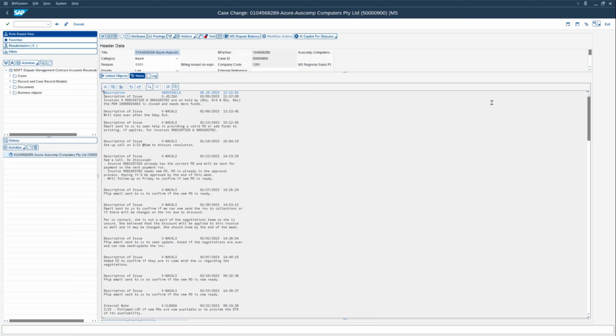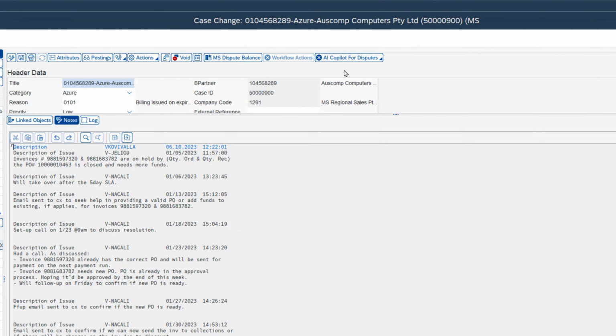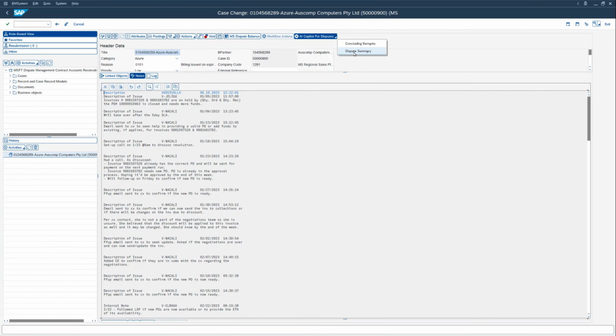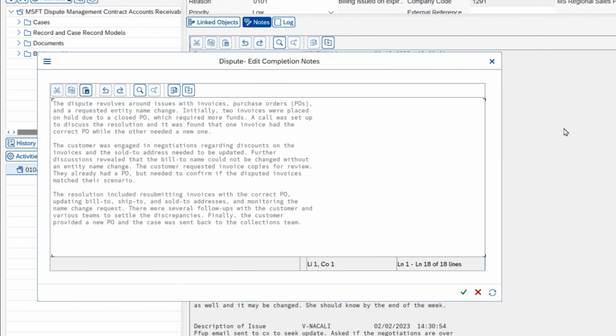So, we employ AI for doing this job. With a click of a button, and this is custom ABAP code, we request the AI engine to generate a summary based on all these notes. So I'm going to do that now. I've clicked on that dispute summary. And as you can see, in a few seconds, it has generated a summary of the notes. This text, the summary, is generated from all the notes that we saw earlier.